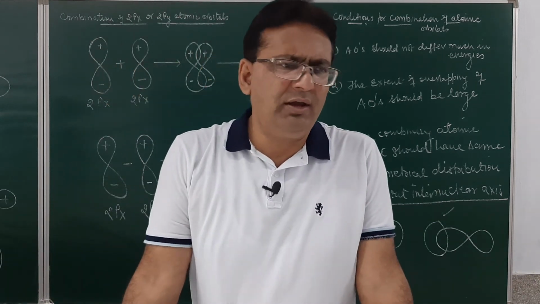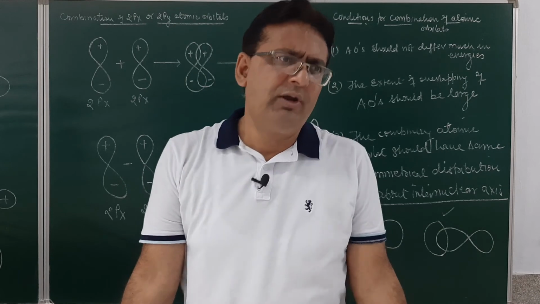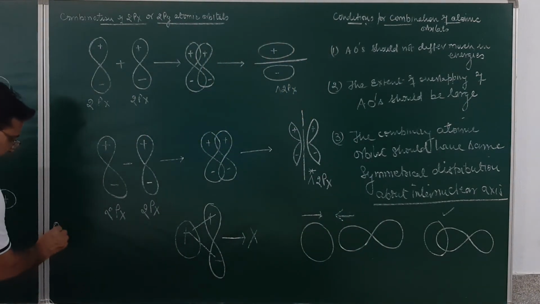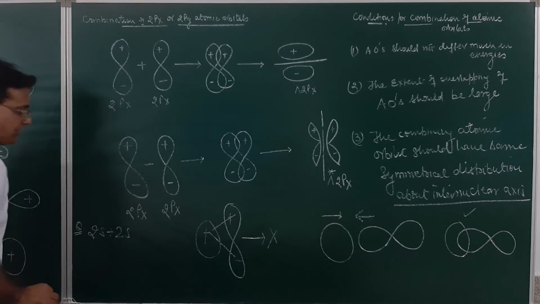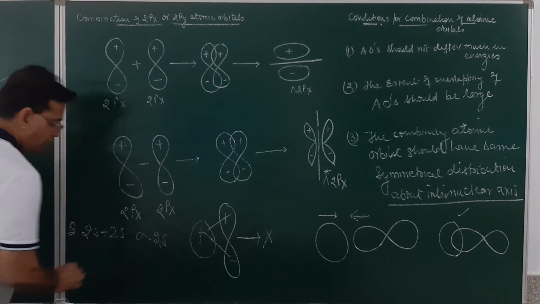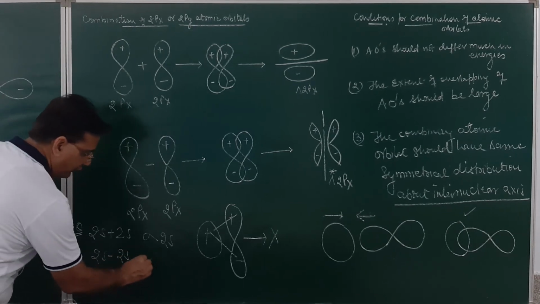Now this way you may learn how the combination of atomic orbitals takes place. Suppose, student, the question is asked that there is a combination of 2s and 2s atomic orbitals. What type of bond will be formed? It will be sigma bonding 2s. Now if someone writes 2s minus 2s, what type of bond will form?